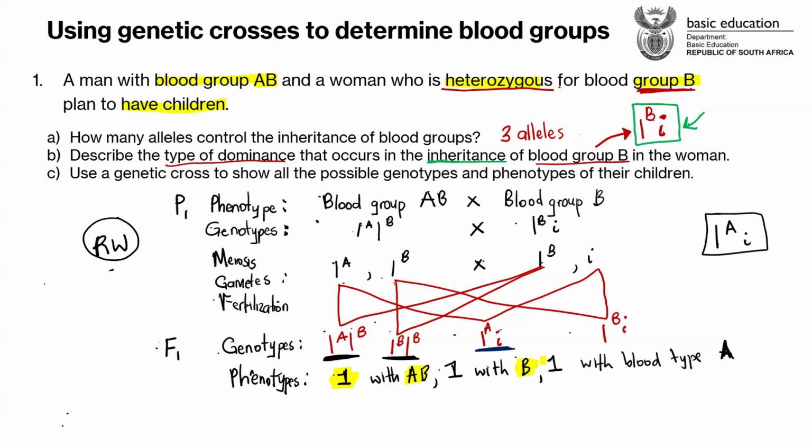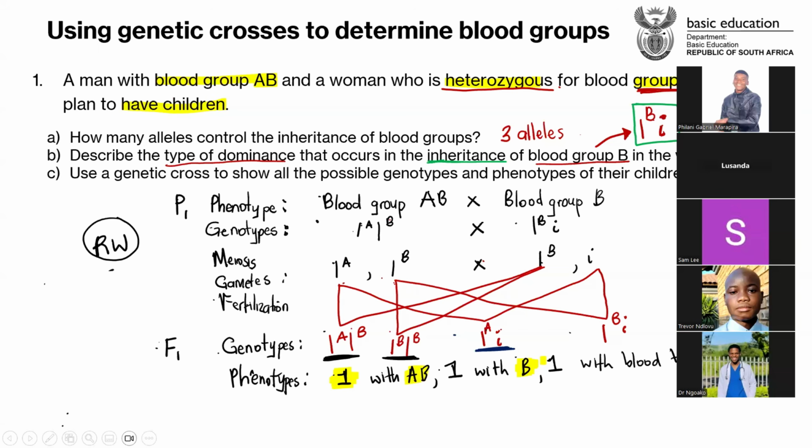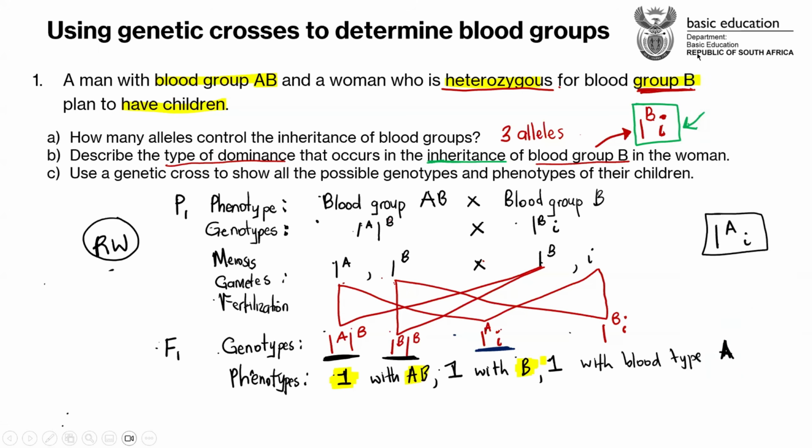For example, this is blood type B, and is in a homozygous dominant condition because we're having two alleles of blood type B and they are the same. But if we're having two different ones, there's no need for you to say you're homozygous or heterozygous there.